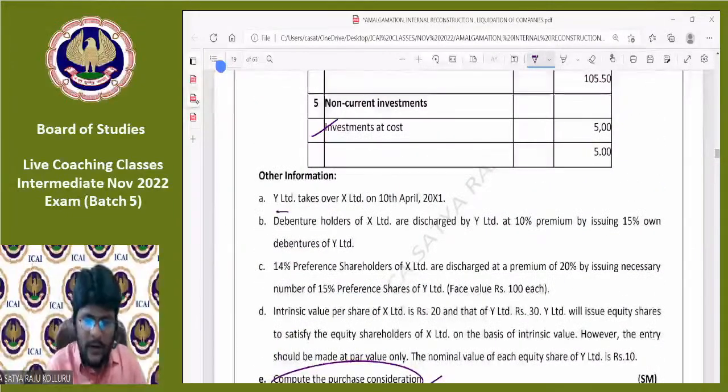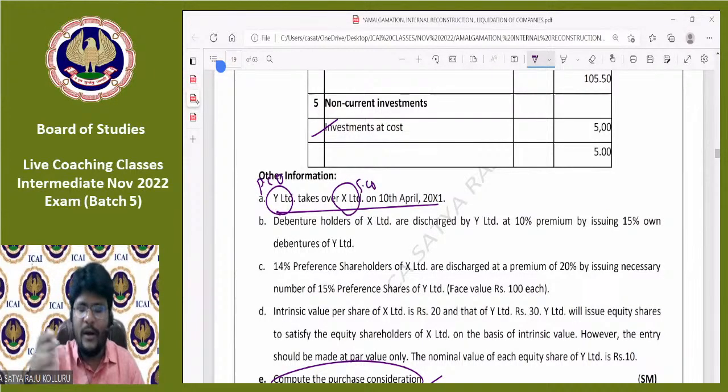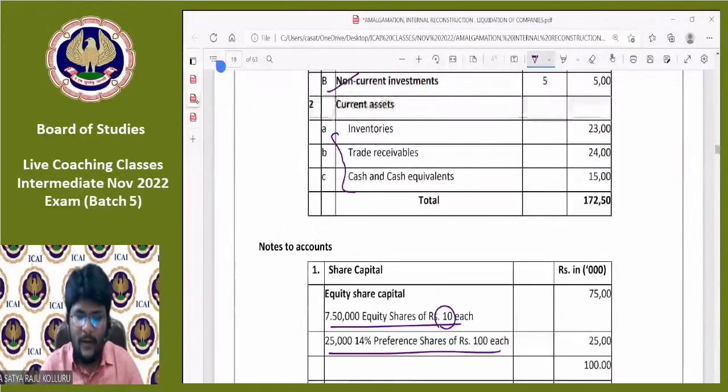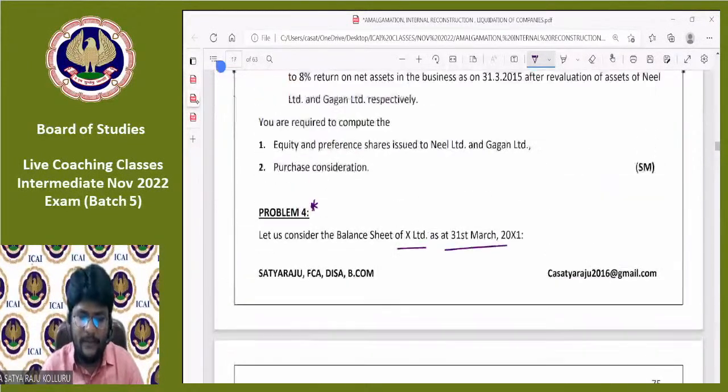Y Limited takes over X Limited on 10th April 2011. Y Limited is a purchasing company. X Limited is a selling company. Always you can remember in this way: the company for which they are providing the balance sheet is the selling company. Because without providing the selling company's balance sheet, even we cannot move one foot. That's why, if you observe here, they provided the balance sheet of Y Limited here.